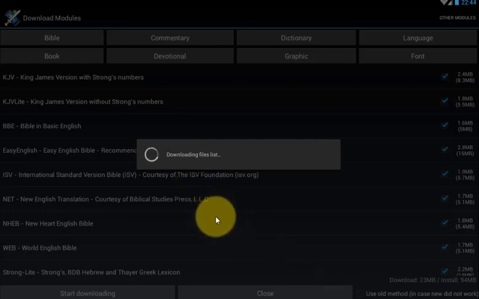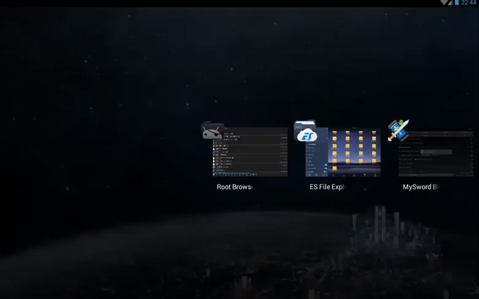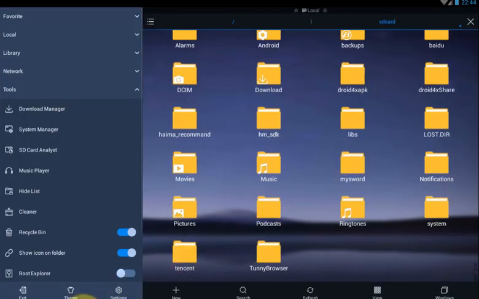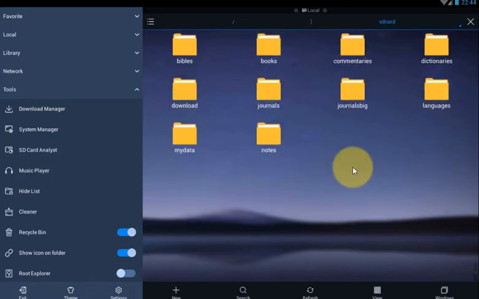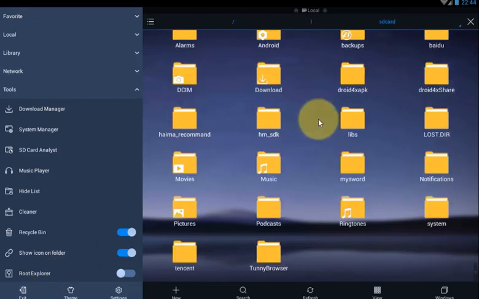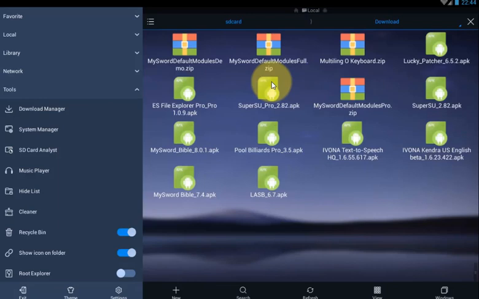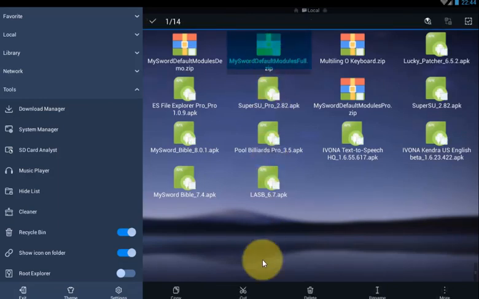So let's go to ES File and open MySword. If you see here, there's nothing in the folder. It doesn't matter. Let's go to where your zip file is, and I recommend you use cut if the file is in your Android device, so it can save space for you.